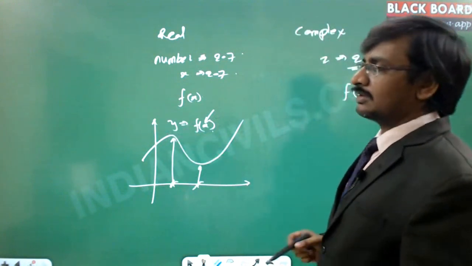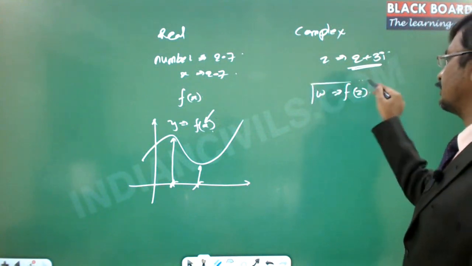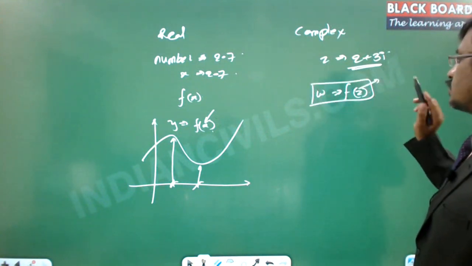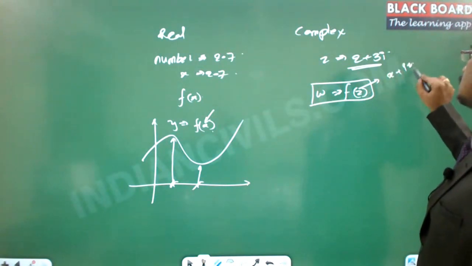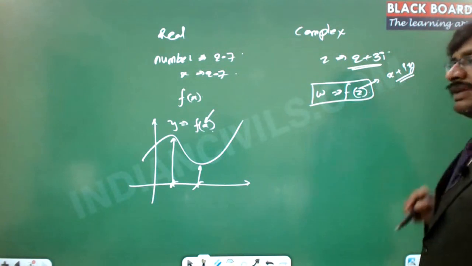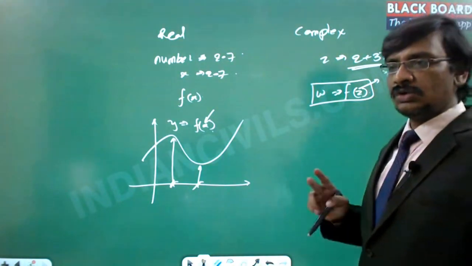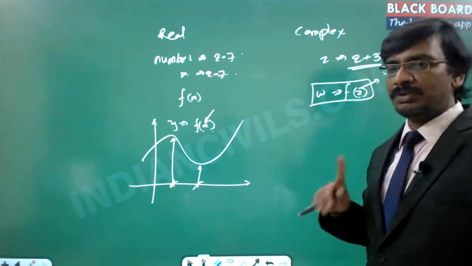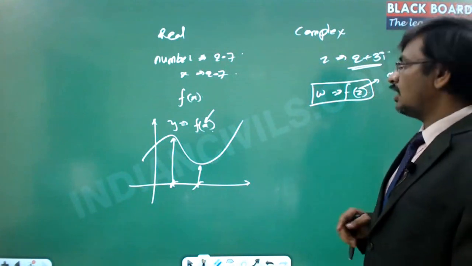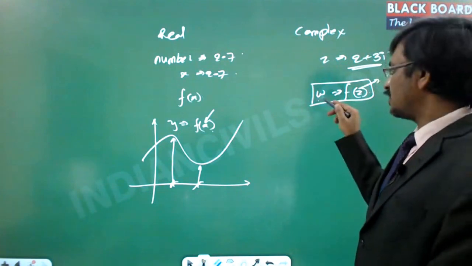But the problem in complex analysis is, I say that w is equal to f of z. Now, z is associated with two different numbers, x plus iy. So this is the z value. x plus iy involves two different numbers together with an associated meaning, which can be represented on a plane. Then how can you represent within the same graph the functional value of w?